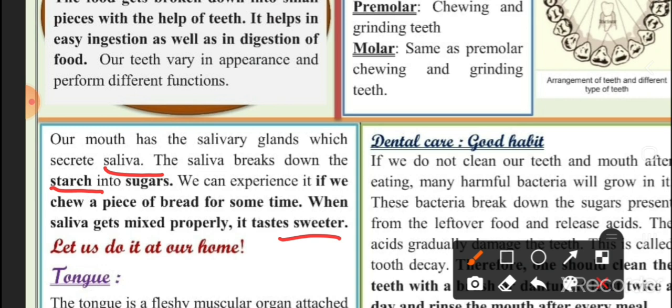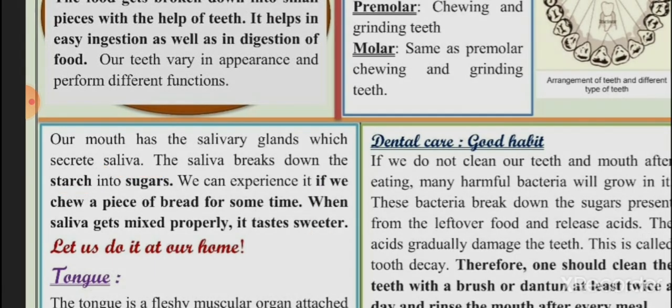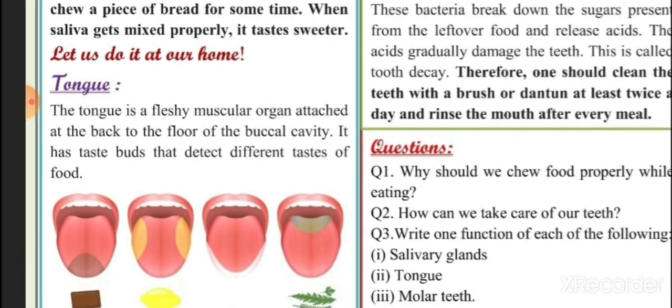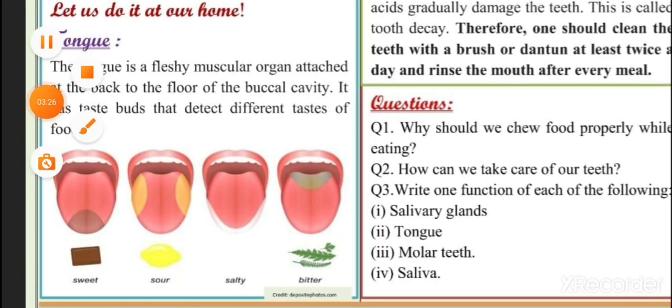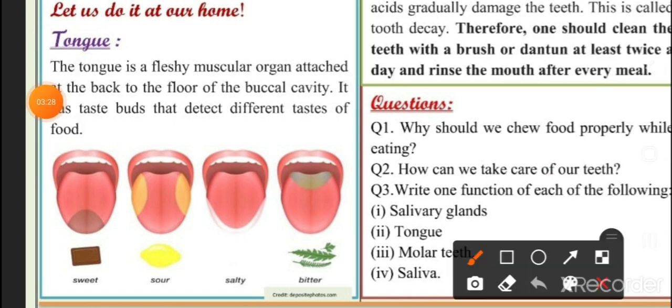Then the function of the tongue. The tongue is also present in our mouth. The tongue is a fleshy muscular organ attached at the back of the floor of our buccal cavity. It has taste buds that detect different tastes of the food.